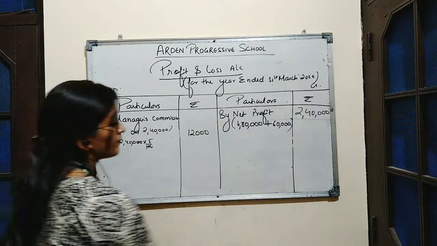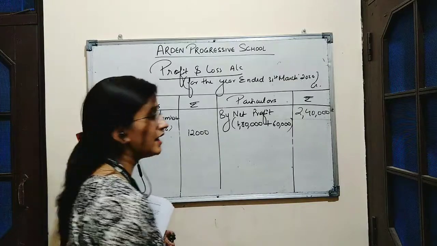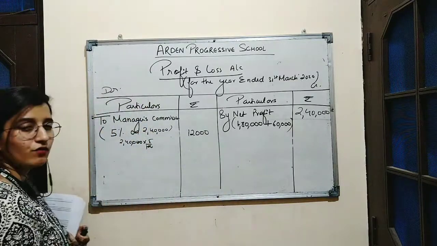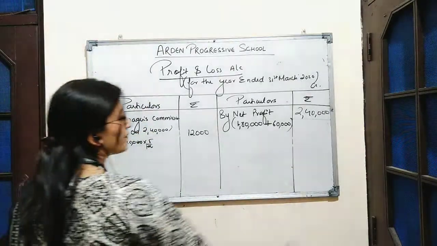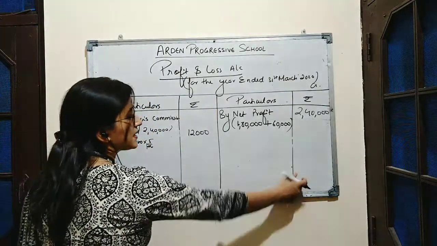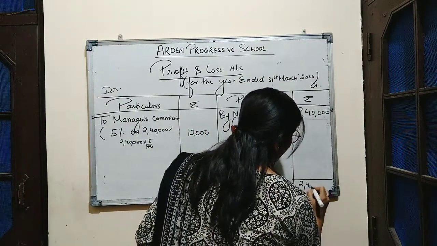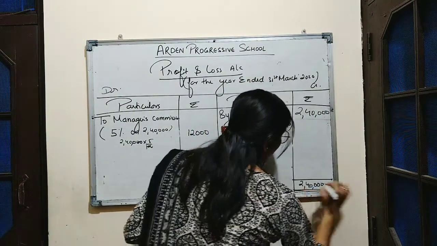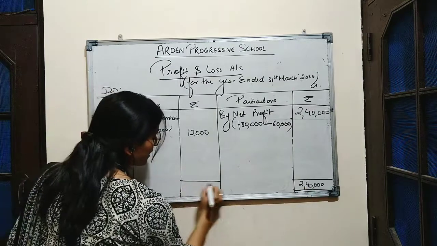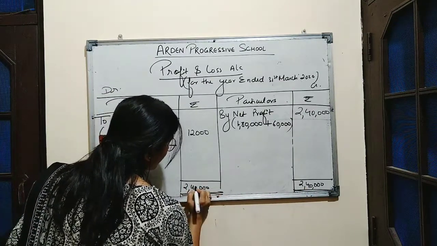Now here there is no other item which is to be recorded as income on the credit side and no other item as expense for the business firm. So we will see which side has the greater value. Here the credit side has the greater value, with the amount 2,40,000. We will write the same amount on the debit side also, 2,40,000.